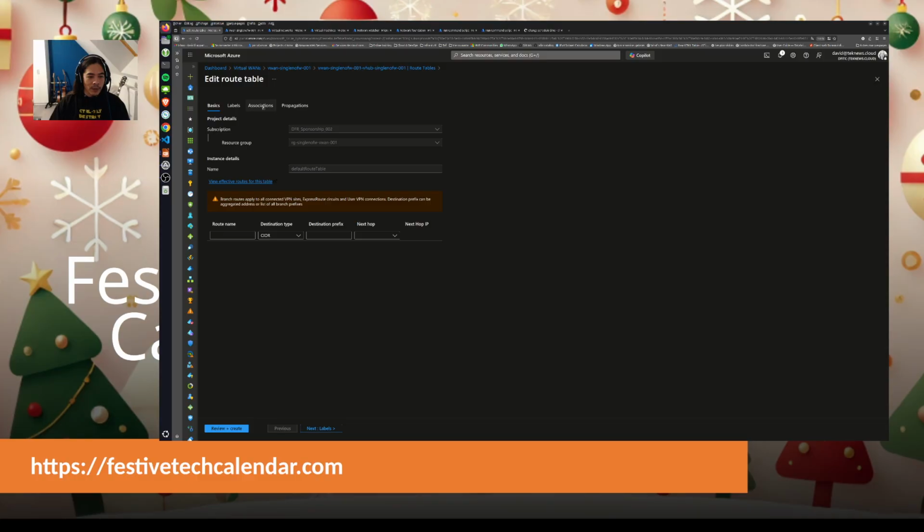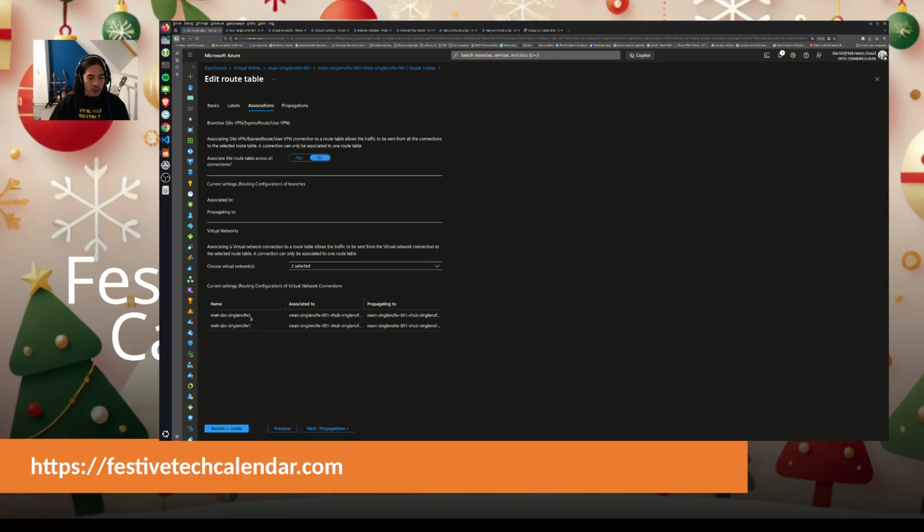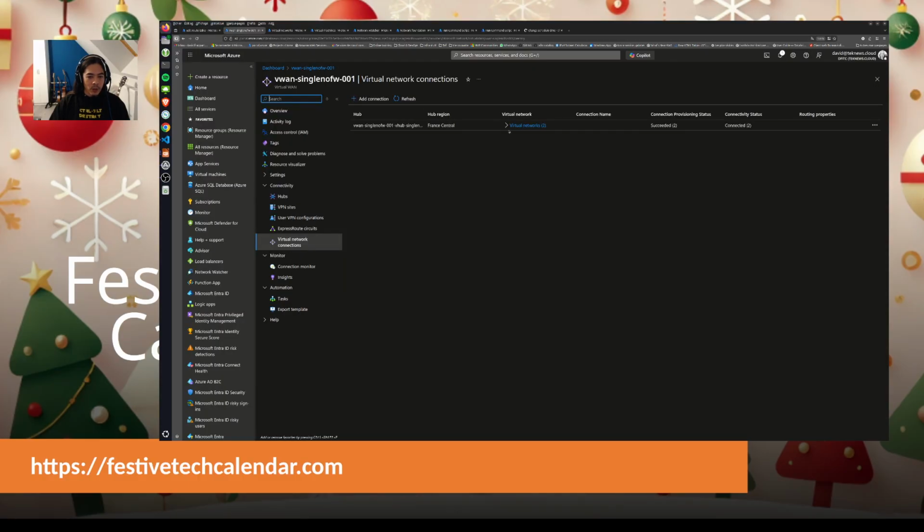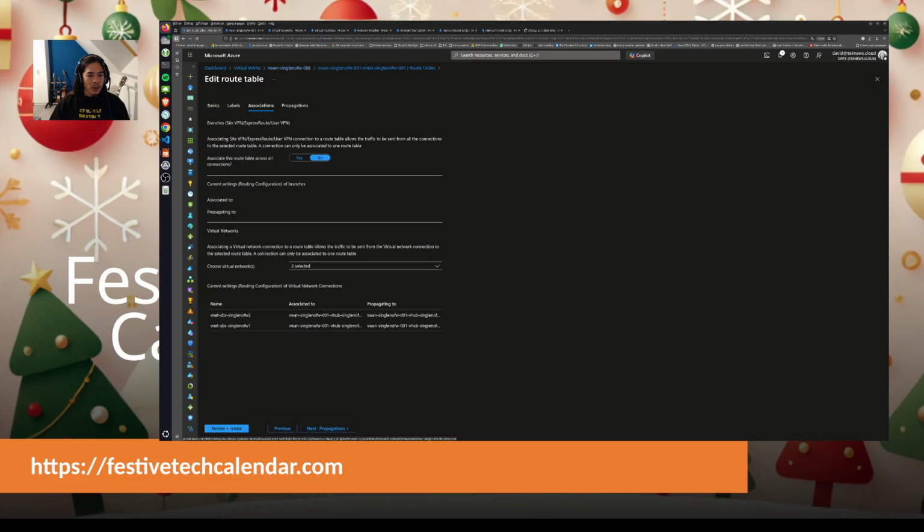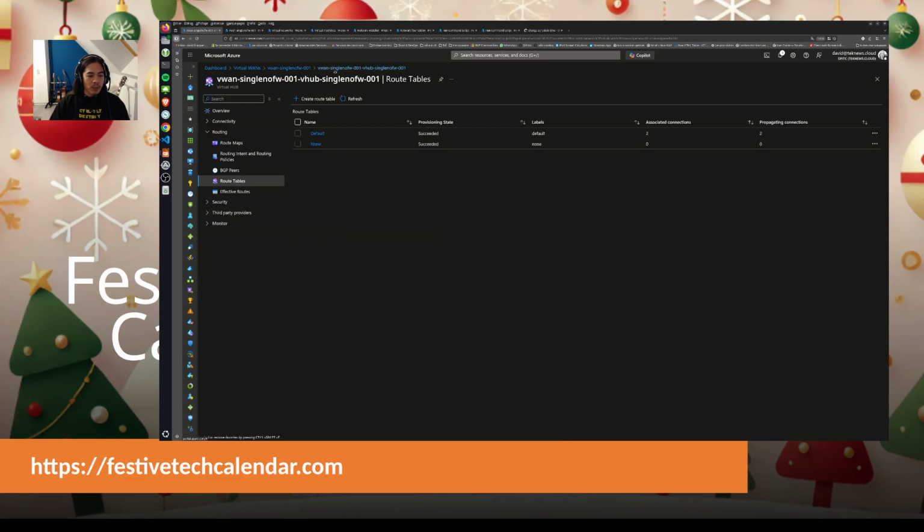I can see that I have association with two virtual networks, which is the equivalent of the two virtual network connections that we can see here, which are associated to this default route. Okay, if I go back a little bit, I will go to effective routes, and I should see routes that are visible here, but I will explain where they come from.